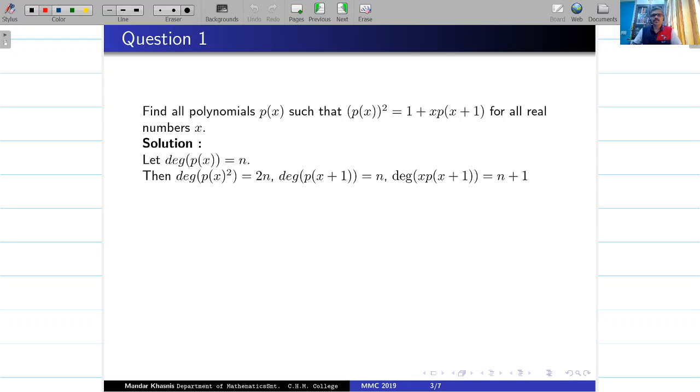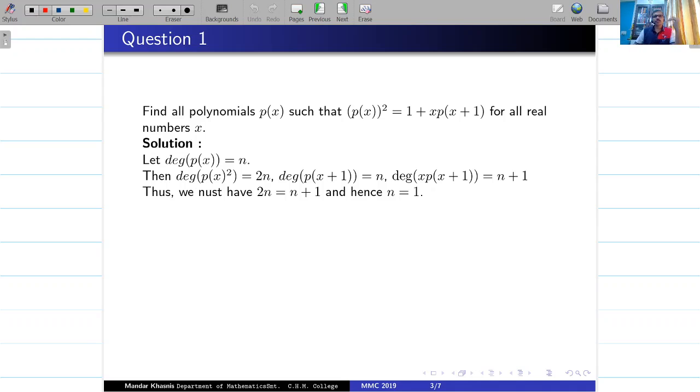Of course, 1 plus this will have the same degree, but since these two are equal, the degrees should match, and that gives us some very important information: 2n must be the same as n plus 1, and that forces us to have n equal to 1.